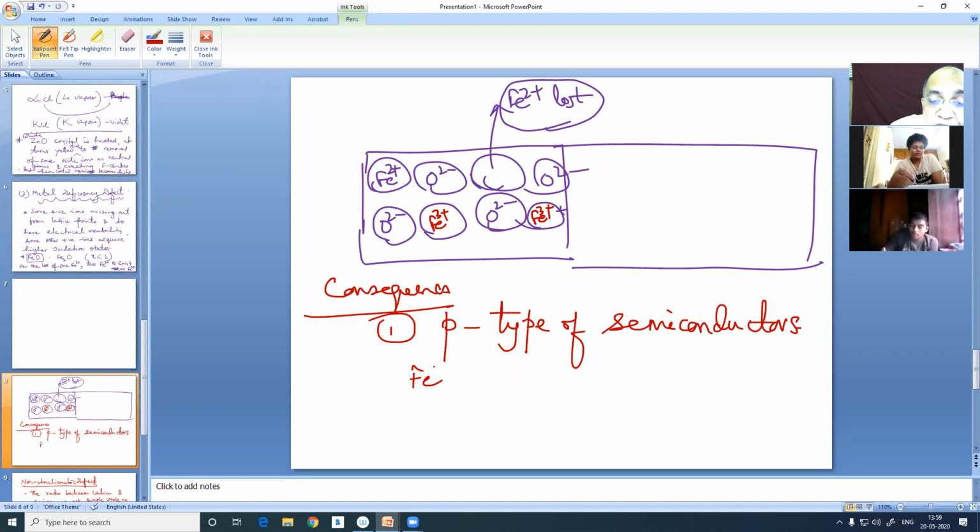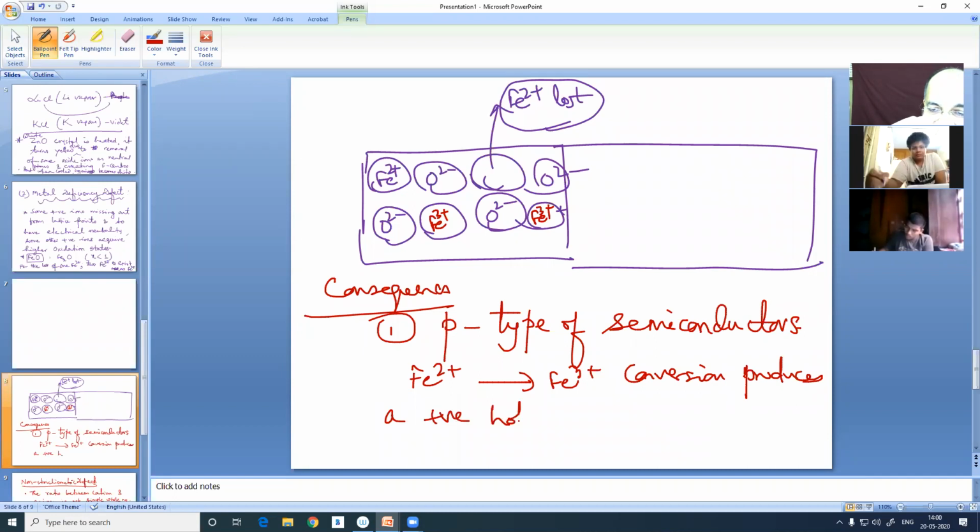When ferrous to ferric conversion produces a positive hole, this is the theory of physicists. Whose migration results in conduction.